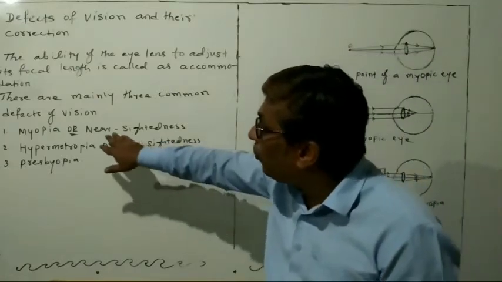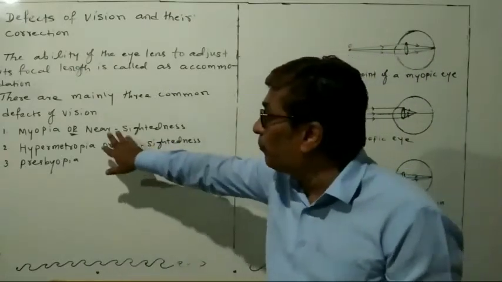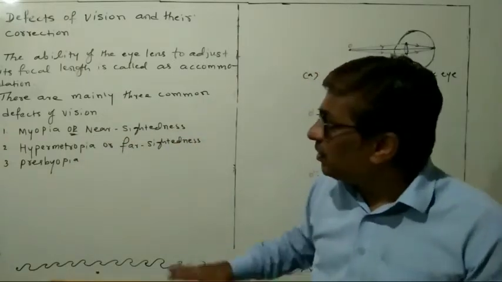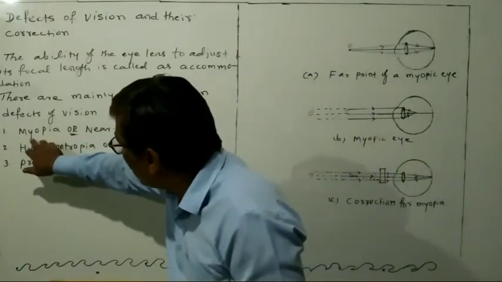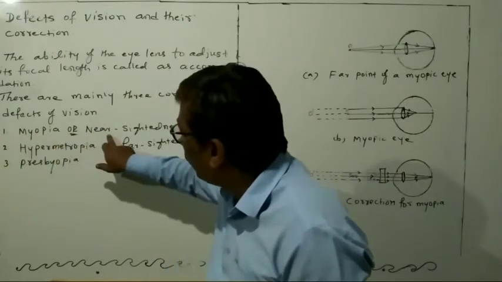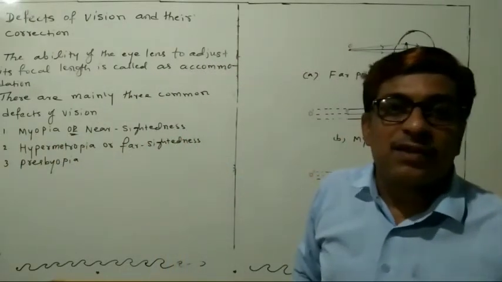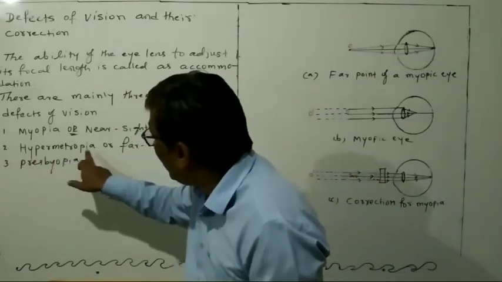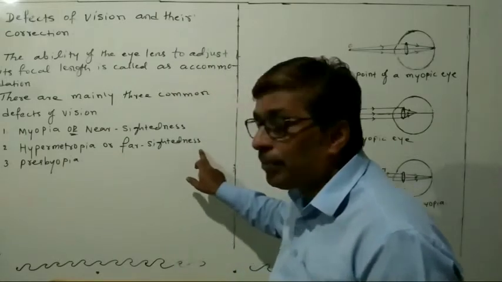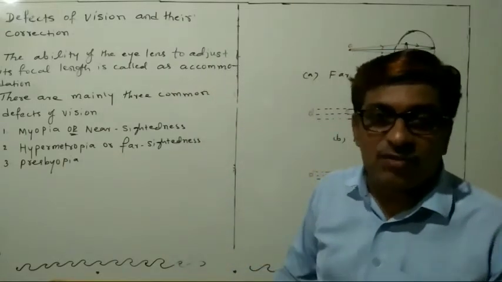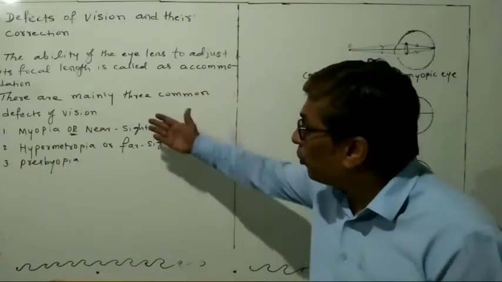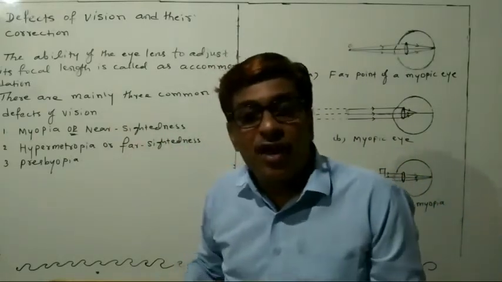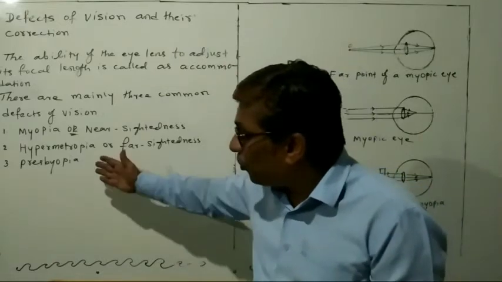See dear students, how do you have to remember this? These are all confusing. Myopia, nearsightedness. See, myopia is a short word, from this letter to this. So you have to remember nearsightedness. But you see farsightedness, this spelling, hypermetropia, is very long, very far. So then you can remember farsightedness. In this way, without confusion, you can remember nearsightedness as well as farsightedness. And presbyopia, there is no problem.